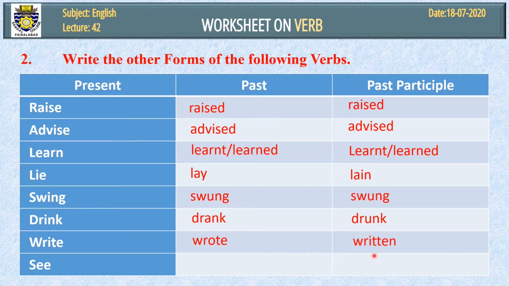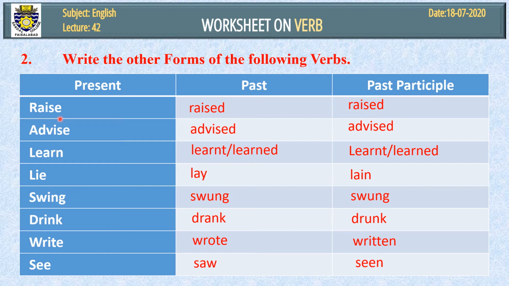Write, wrote, written. See is the first form, second form is saw, third form is seen. See, saw, seen. These are the past and past participle of these verbs. There is a fourth form of verb, that is called present participle. If you add ing with these verbs, that will become fourth form or present participle.